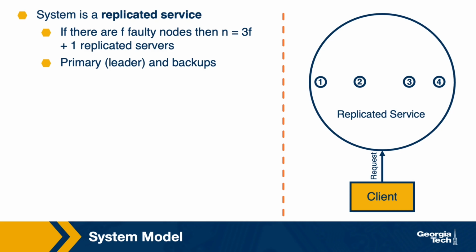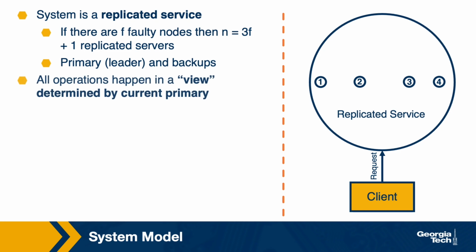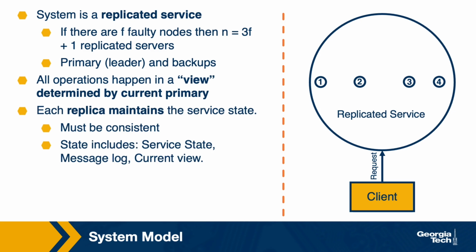One of the replicated servers is a leader, the rest are backups, and an arbitrary set of up to f servers may fail. The primary, or the leader node, determines the current view of the system. And the view, and for that reason also the primary node, may change over time. Each replica maintains consistent information about the state of the service, the messages that are exchanged, and the view, or rather the information about the current node that's the primary.